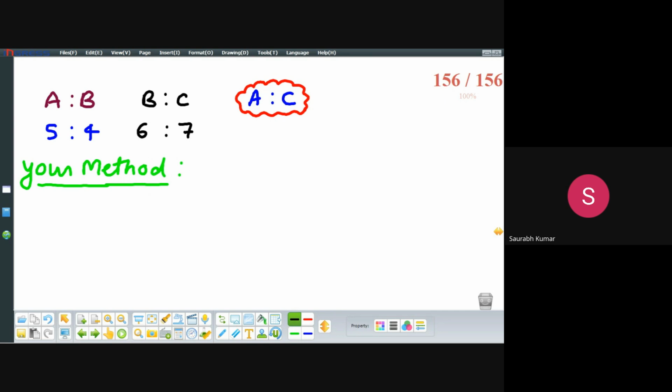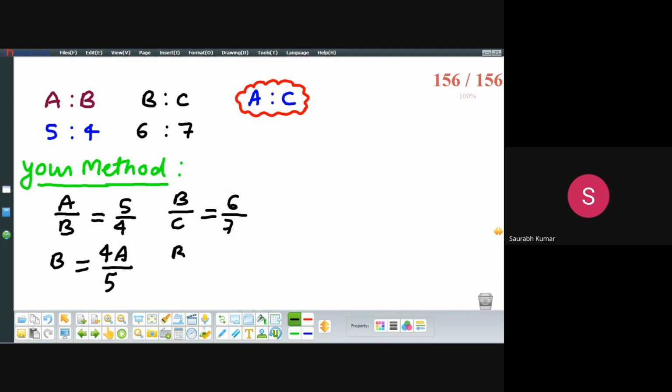first you will put A ratio B equals 5 by 4, or B equals 4A by 5. After that, you will do B is to C equals 6 by 7, or B equals 6C by 7.